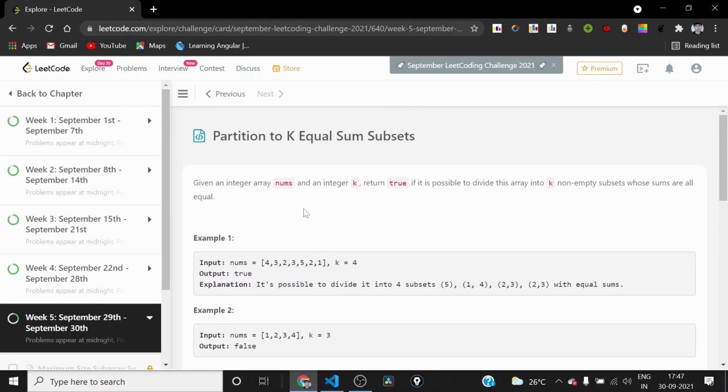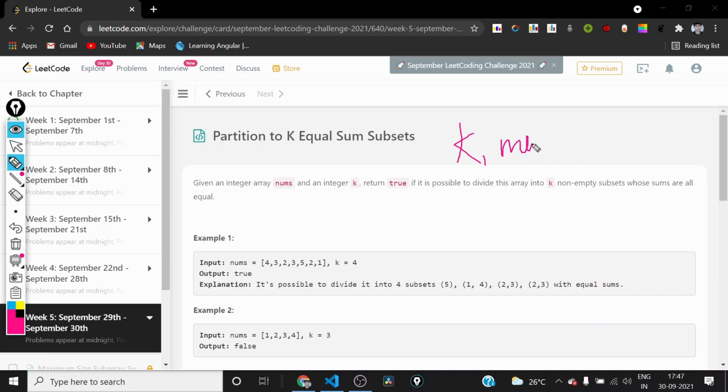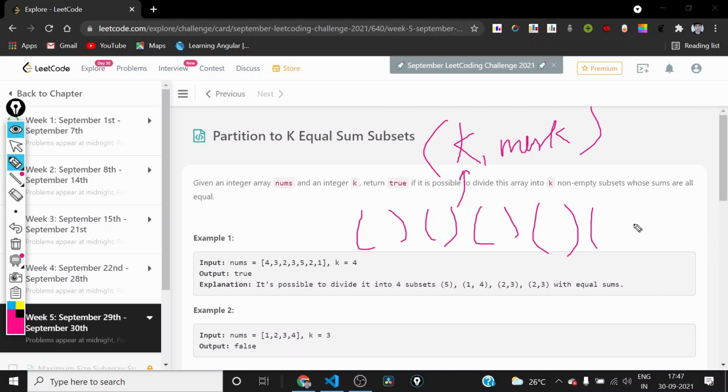So I will be considering a state like k comma mask. This k represents the number of subsets we still need to complete. So we have to complete k subsets, right, each having equal sum. First of all, we can sum all the elements, and we can check whether the sum is divisible by k or not.